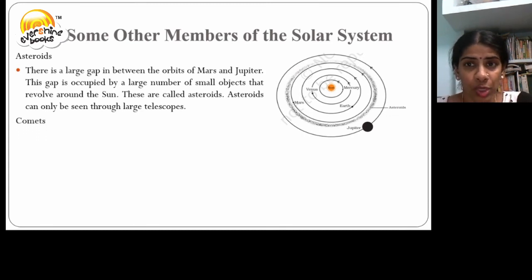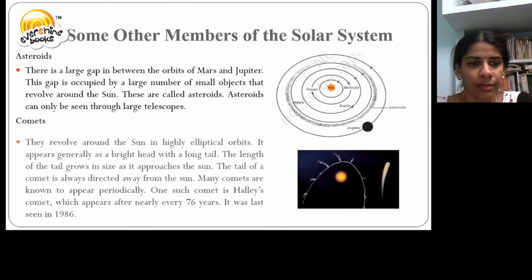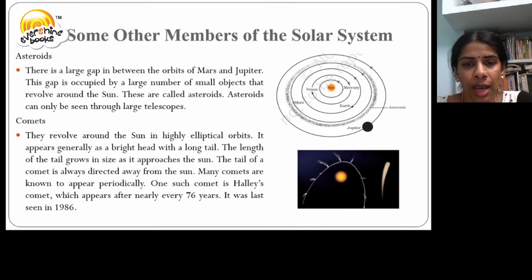The next member which we can see in the solar system is the comet. They revolve around the Sun in highly elliptical orbits. It appears as a bright head with a long tail. The length of the tail grows as it approaches the Sun. The tail of the comet is always directed away from the Sun. Many comets are known to appear periodically. One such comet is Halley's Comet, which appears nearly every 76 years. It was last seen in 1986.